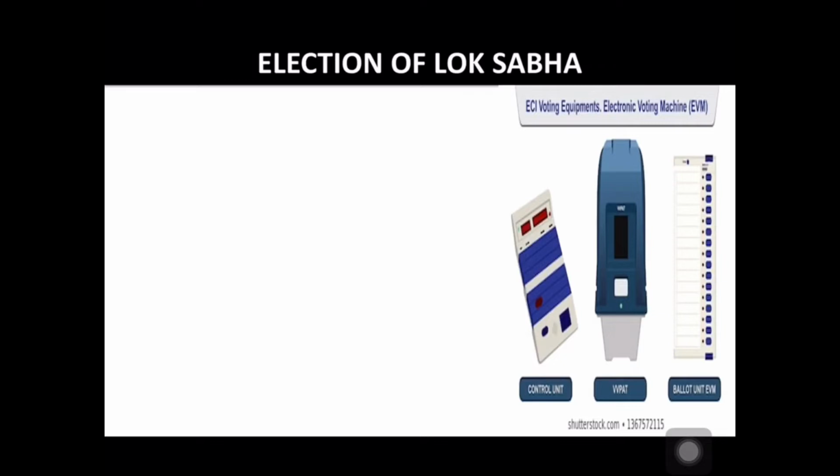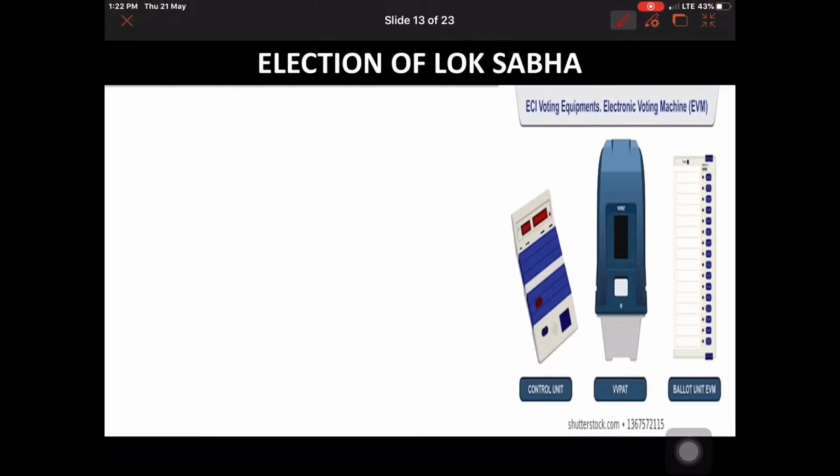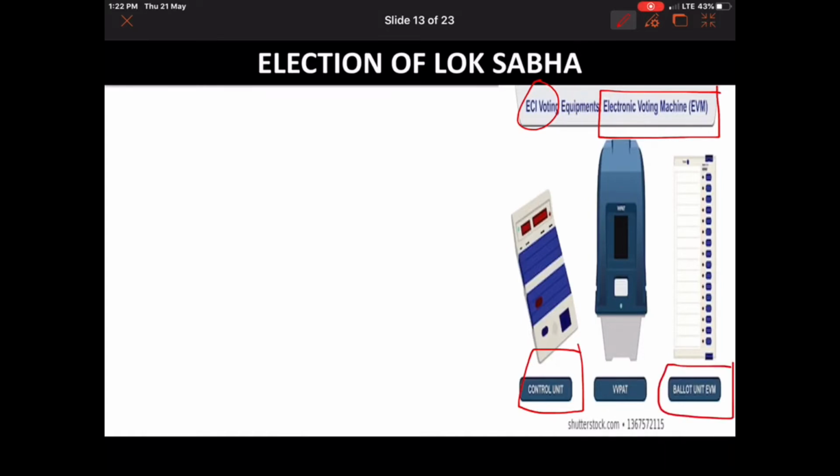So how does the election of the Lok Sabha happen in India? For that we have a particular system adopted by the ECI, the Election Commission of India, called the electronic voting machine. It has three units: the first is called the control unit, the second the ballot unit, and the third the VVPAT unit.